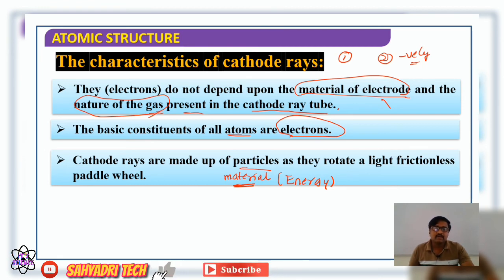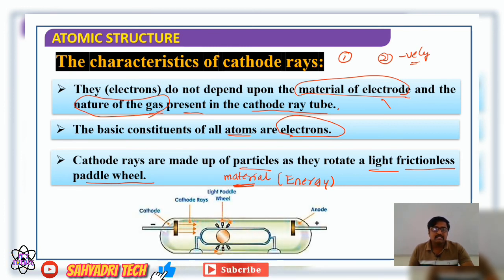They rotate a light frictionless paddle wheel. How did they analyze this? When a light, frictionless rotating paddle wheel is placed in the path of cathode rays, whenever cathode rays strike the paddle wheel, the paddle wheel starts rotating.